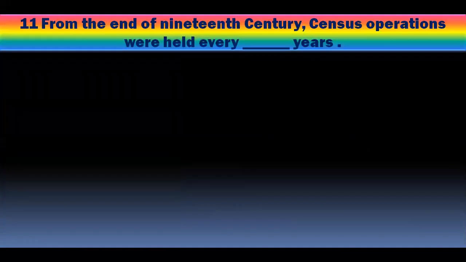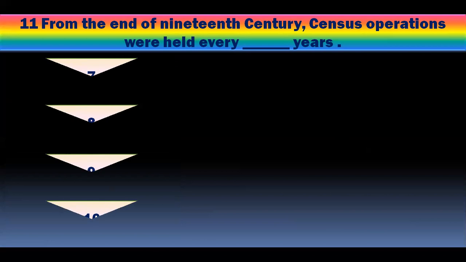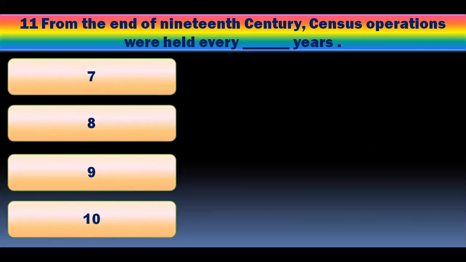Question number 11. From the end of the 19th century, census operations were held every dash years: 7, 8, 9, 10. You have to pick one of the right answer, and the right answer is 10. And this happens today also. Census operations are held every 10 years.